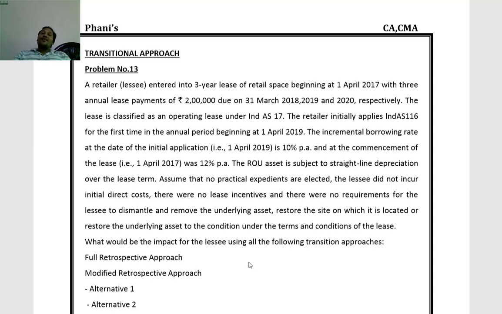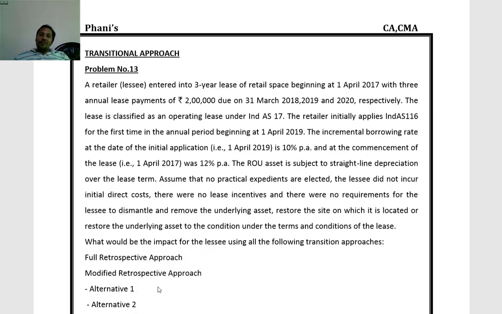So lease liability and right of use of asset are measured on the lease commencement date. The discounting rate is the rate prevailing on the lease commencement date. This is the full retrospective approach, with retrospective effect, as if it has been followed from the beginning.